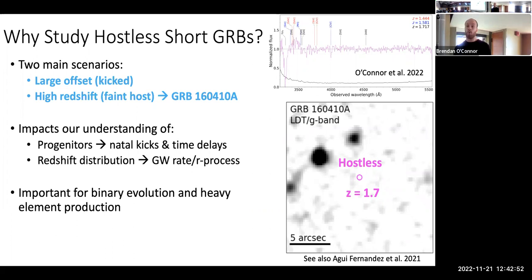And the majority of short GRBs have redshifts that come from galaxy association. So associating the galaxy correctly is incredibly important to inferring rates and energetics for these events. This is one of 4 or 5 that actually have a confirmed distance from the source itself.